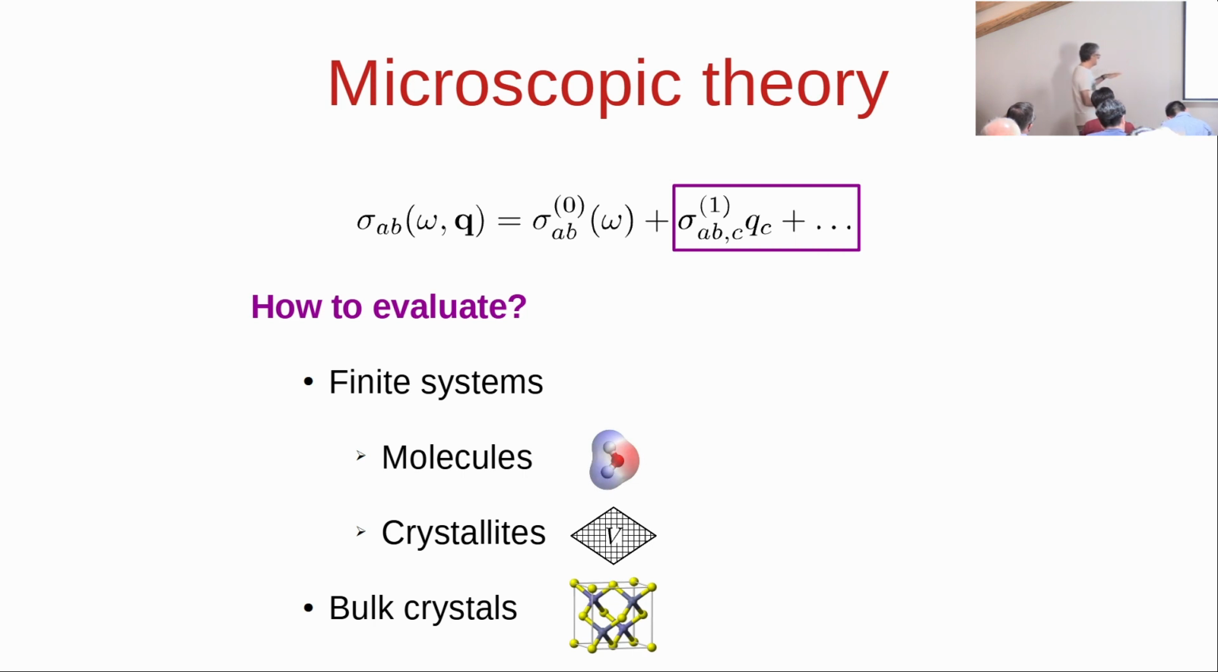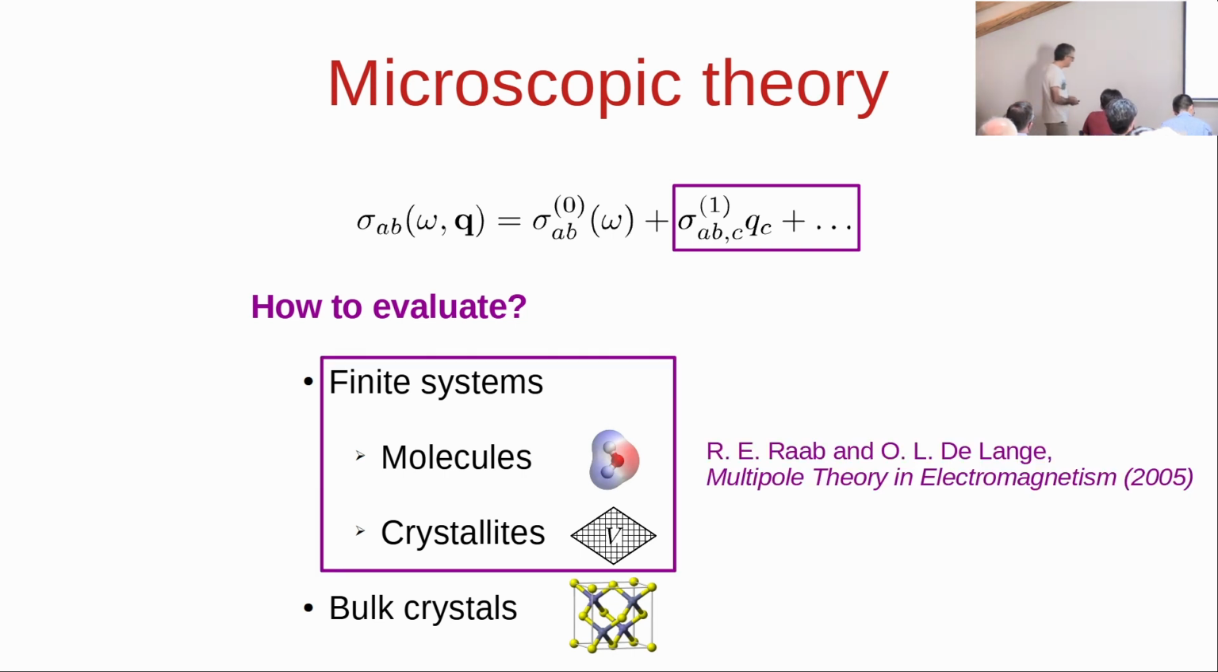And I will split the problem into two parts. One is how to do it for finite systems like molecules, chiral molecules, or finite crystallites. And the other is for bulk crystals. And the theory for finite systems is very well developed. And I put here a good reference, which is a book that summarizes a lot that has been done by the quantum chemists over the years.